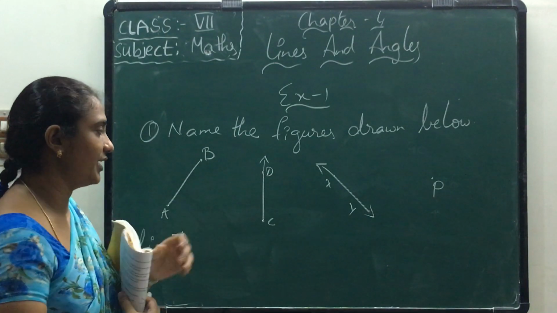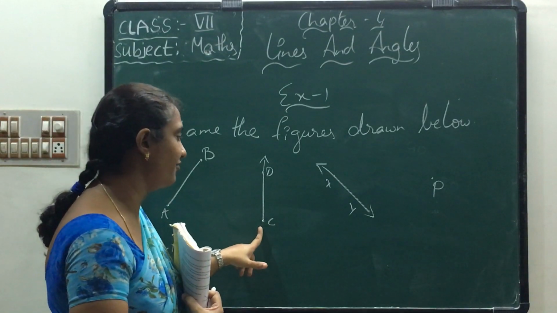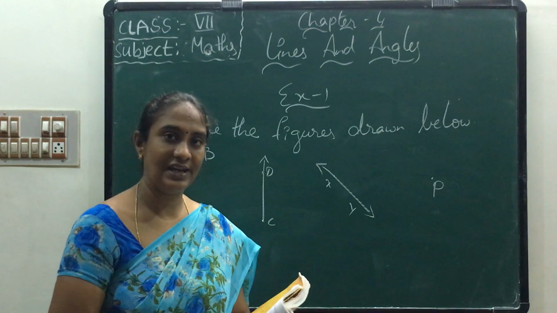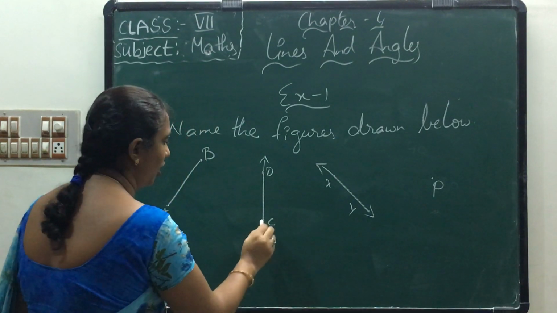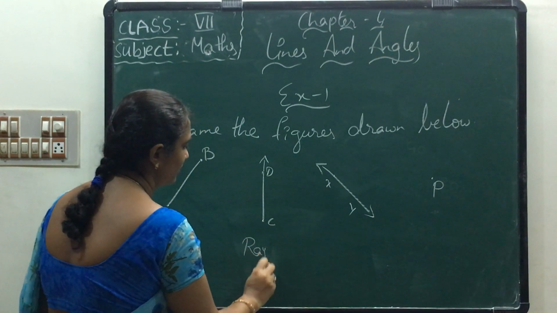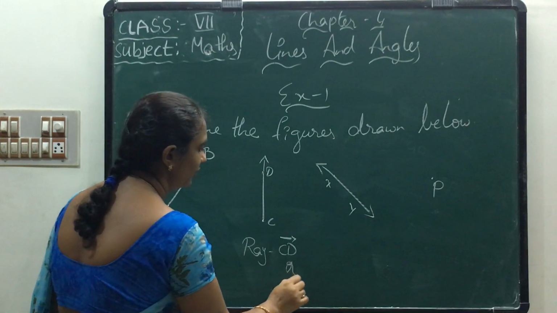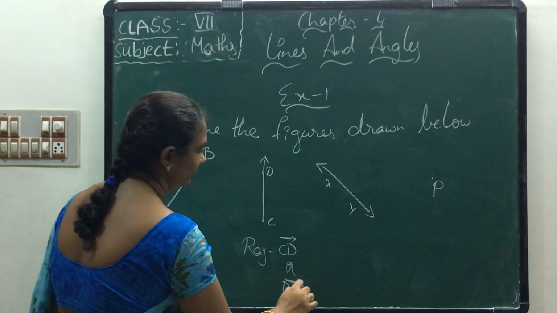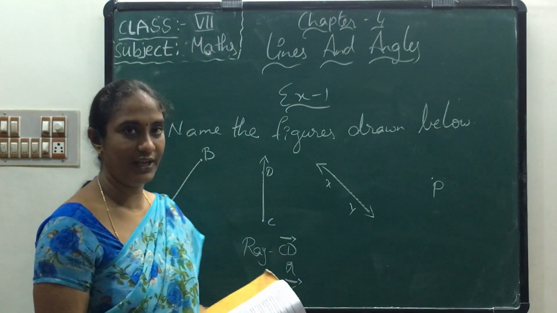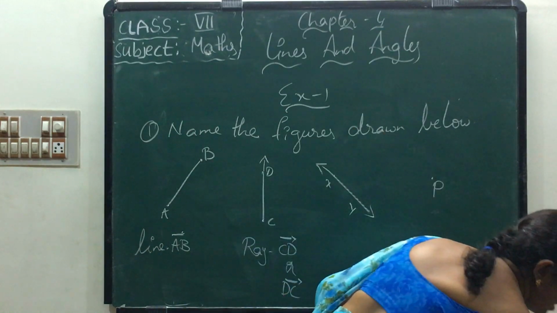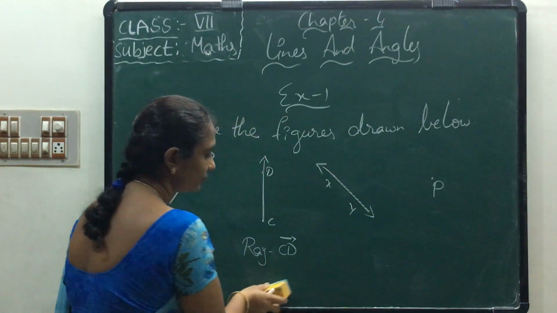Okay. Now, what is the next one? Here we have one end point. Where do we see one end point? In a ray. So it is called a ray. We have to write CD like this, or DC. Okay? Sorry, we have to write it like this one.